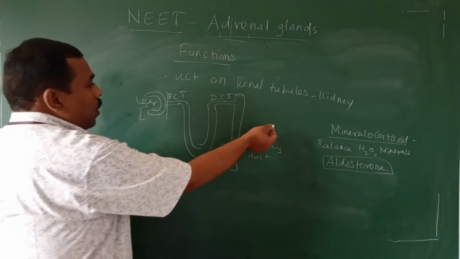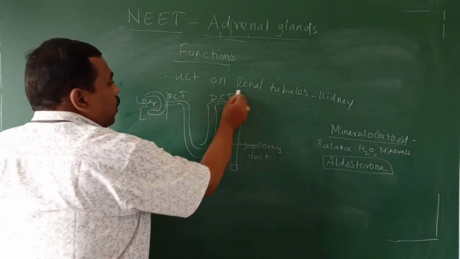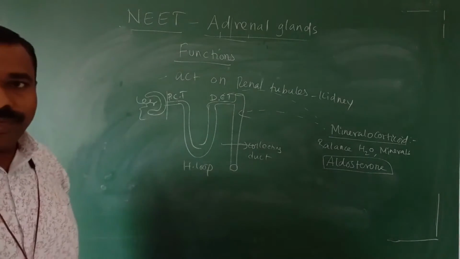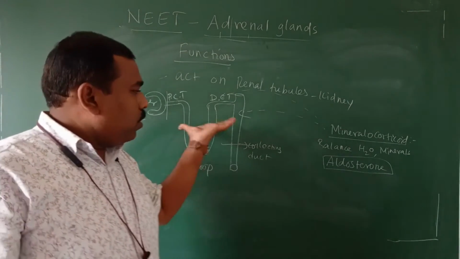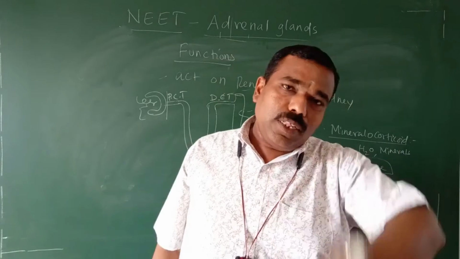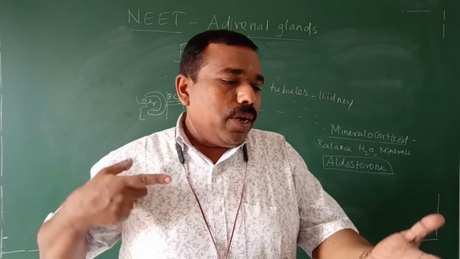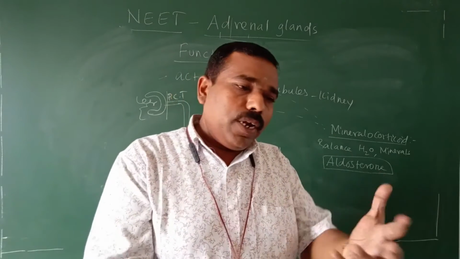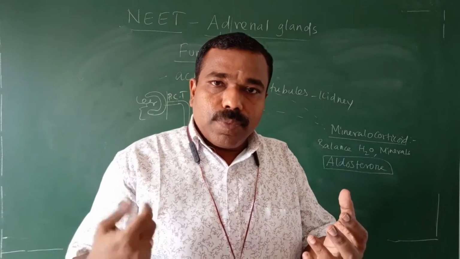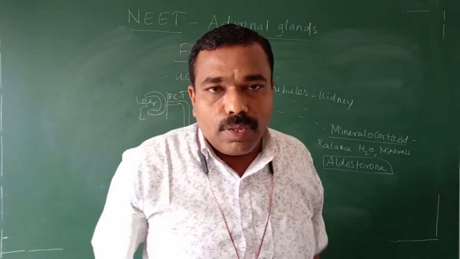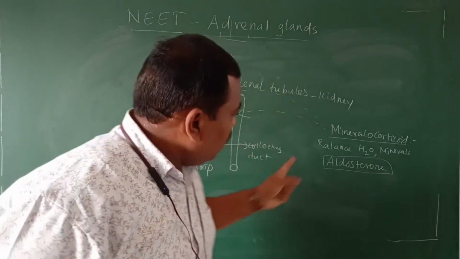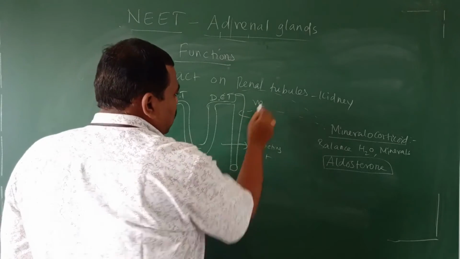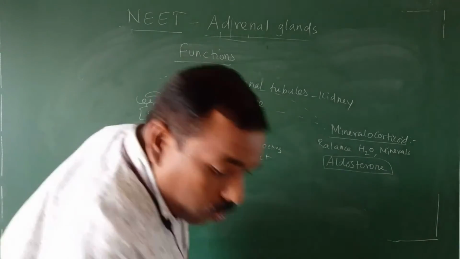This mineralocorticoid hormone acts on the renal tubule. Why? What function? The nephron is a structure present inside the kidney. The blood enters the kidney. During that time, from the blood it removes the urine and sends it out. That is the function of the kidney. Now what will happen? It reabsorbs more water.